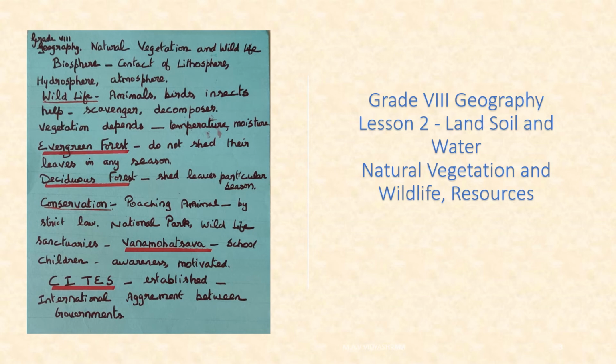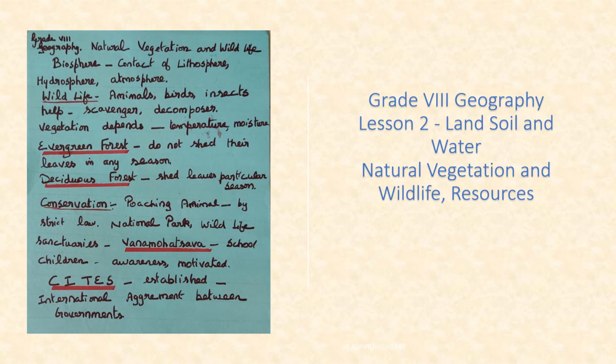Next, the conservation. Poaching animals. What do you mean by poaching? That means killing the animals. One of the major concerns is poaching. That is the difference between hunting and poaching. Some of these animals were killed for the collection and illegal trade of hide, skin, nail, teeth, horn as well as feathers.